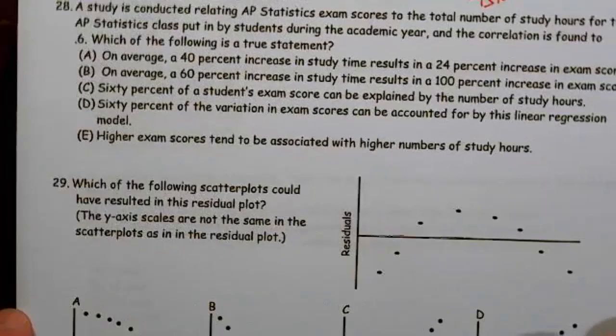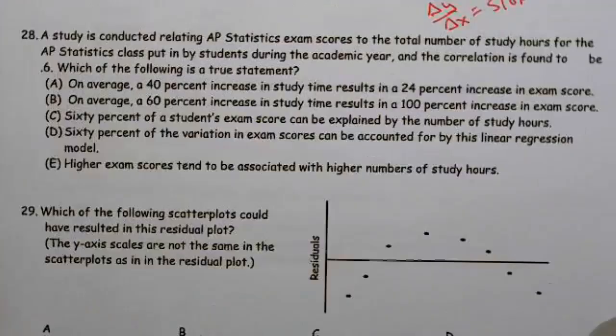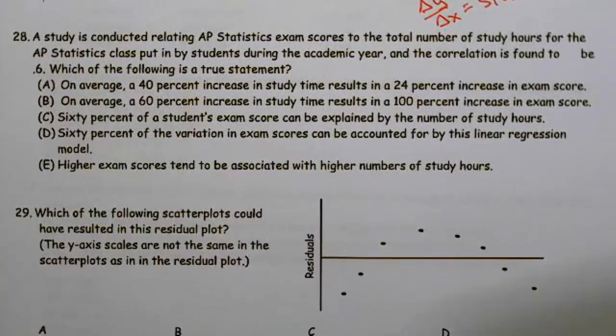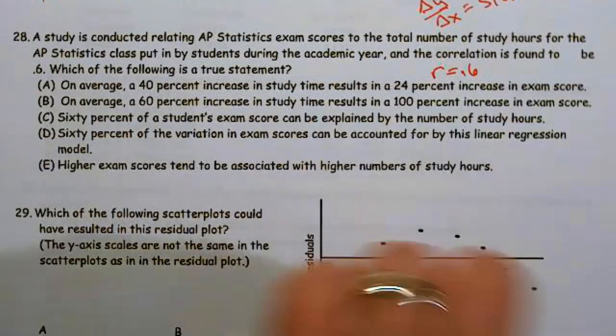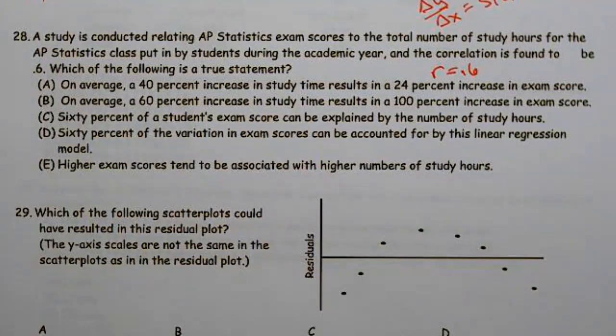All right, number 28. A study is conducted relating AP statistics exam scores to the total number of study hours put in by students in the AP statistics class during the academic year, and the correlation is found to be 0.6. Which of the following is a true statement? On average, a 40% increase? No. Remember, if R equals 0.6, that's just telling us the strength of the linear relationship.